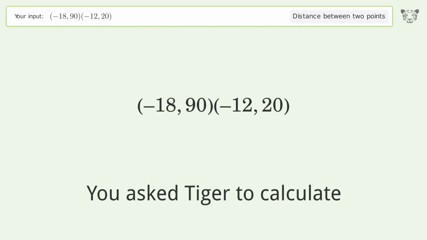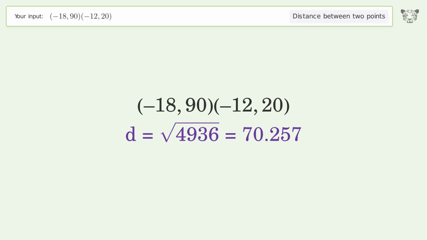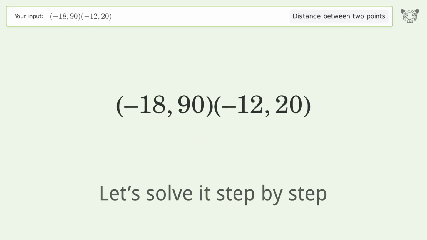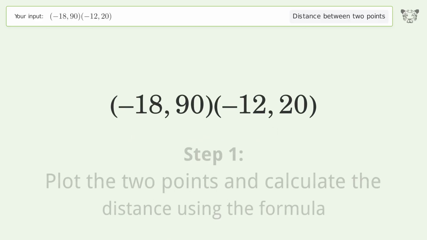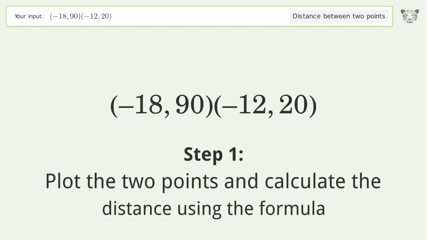You ask Tiger to calculate. This deals with the distance between 2 points. The distance between the 2 points is the square root of 4,936, or 70.257. Let's solve it step by step. Plot the 2 points and calculate the distance using the formula.